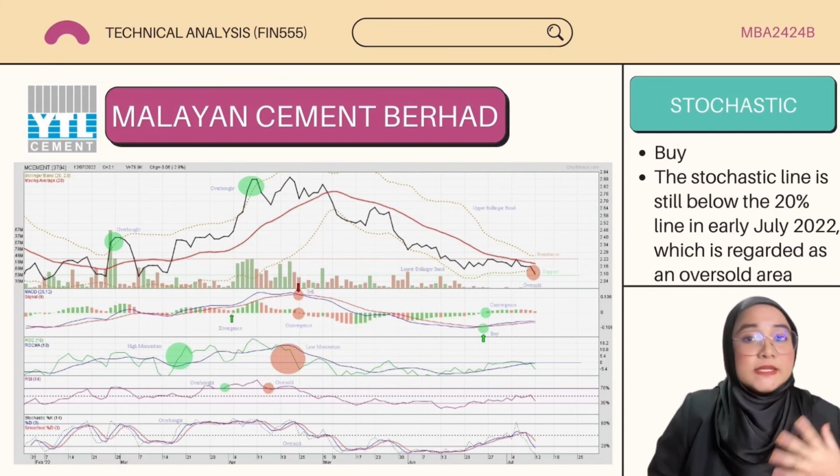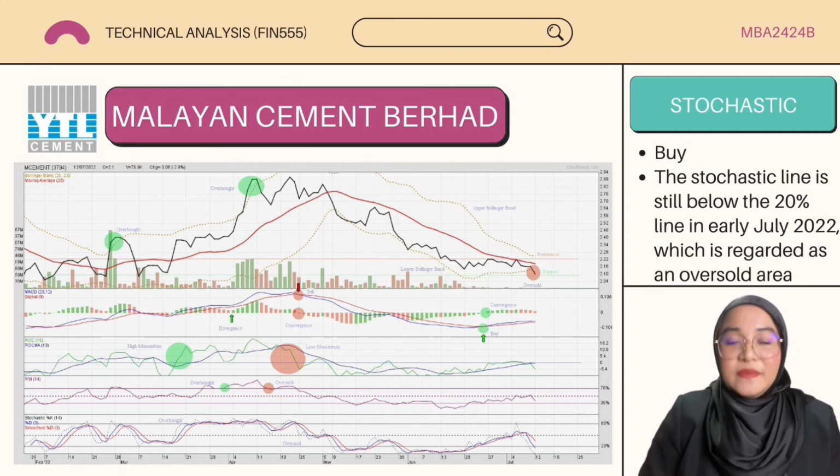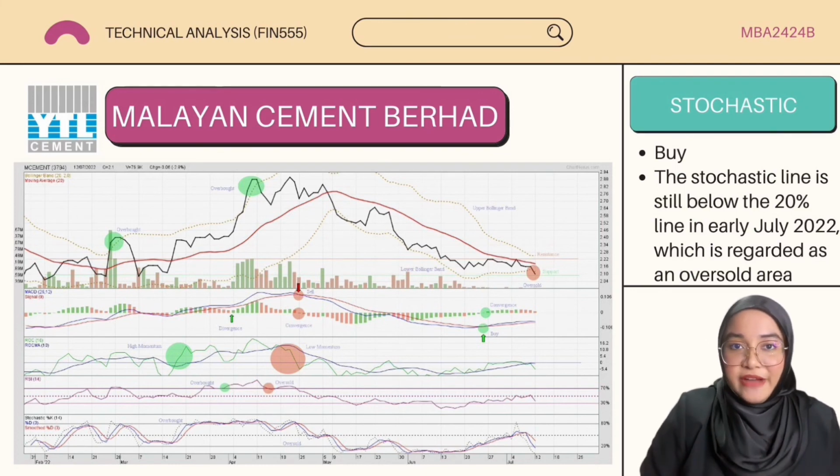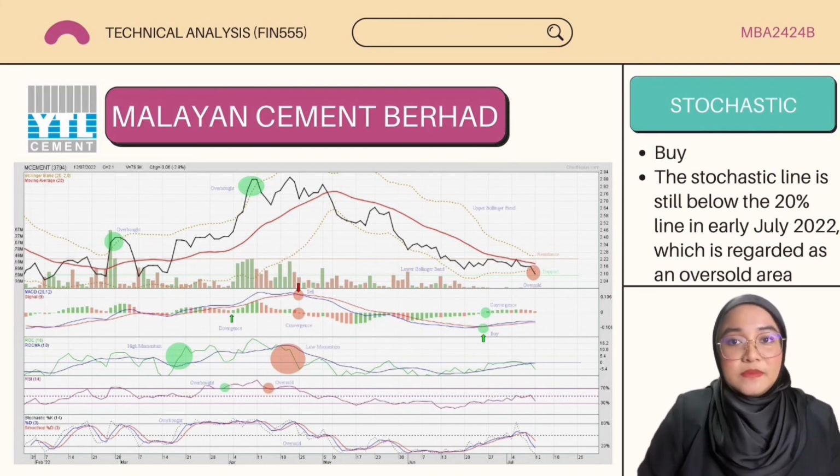So it is obvious from the stochastic indicator, it is a buy signal. This is because the stochastic line has definitely crossed the 20% region. That area is seen as an oversold area. So this means that the price is dropping and is reaching the support area, which signifies to the investors this is the best time to buy the stock.